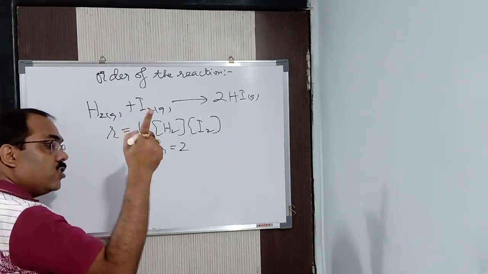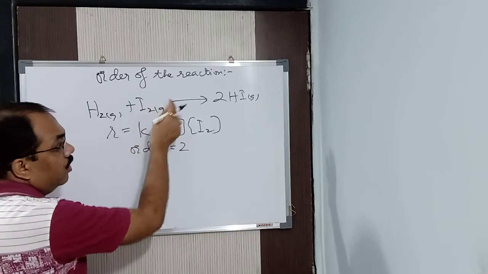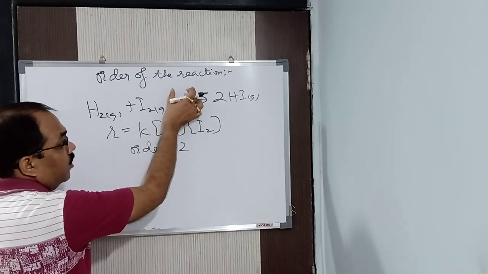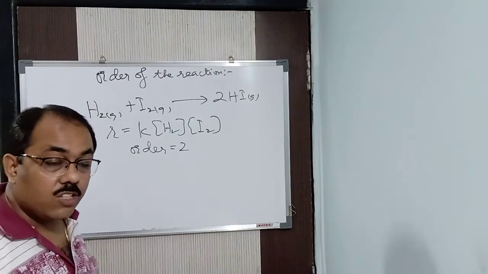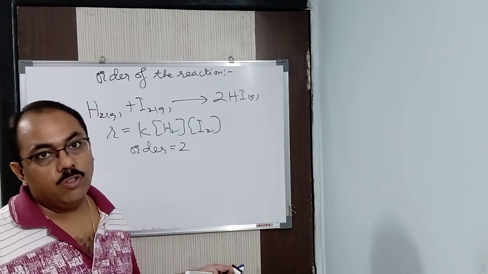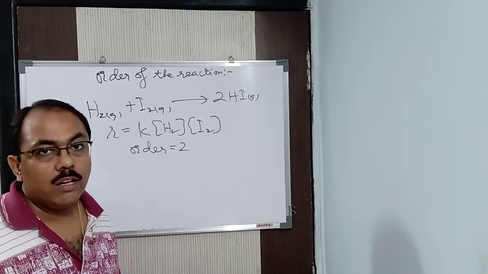But what I said to you, H2 gas plus Cl2 gas, that was gaseous, but that depends upon a condition, UV light. See, reaction to reaction, everything is differing. H2 and Cl2 depends upon UV light. So the order was 0, because it was not depending upon the concentration of hydrogen and chlorine.